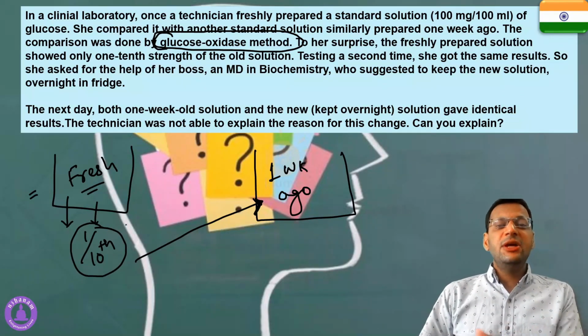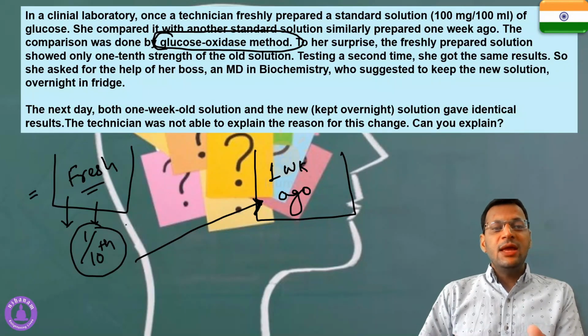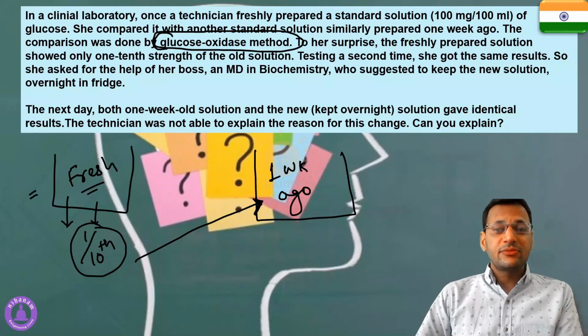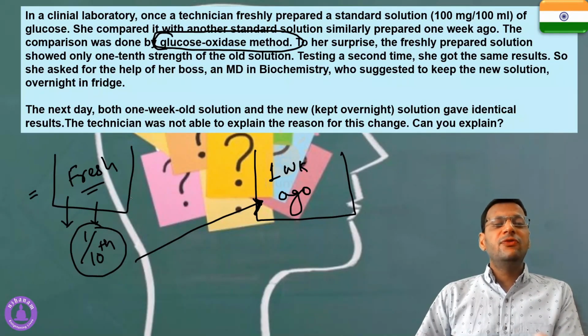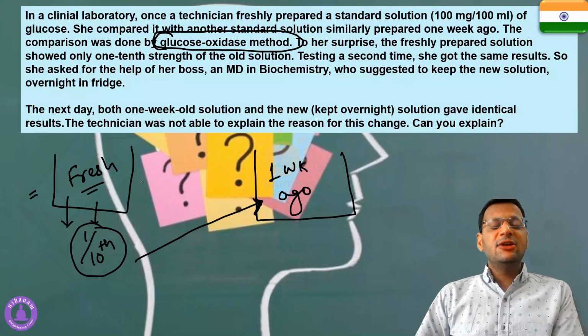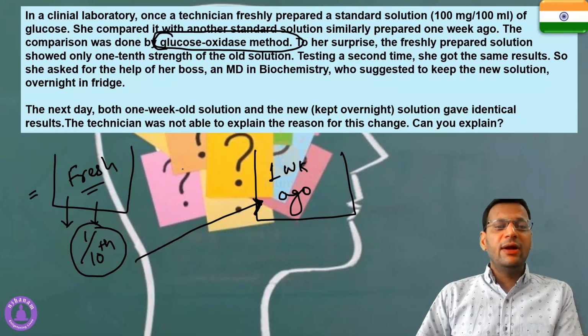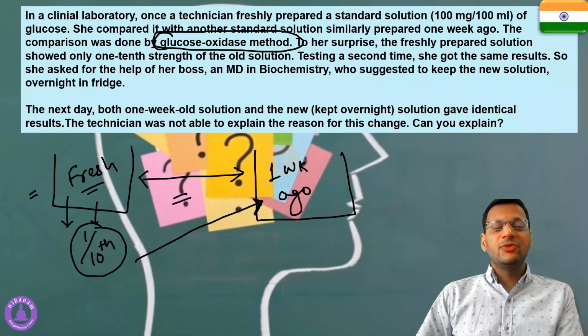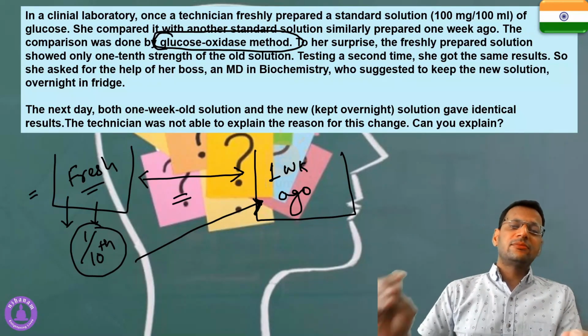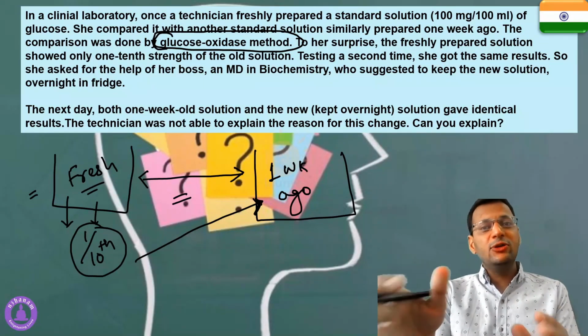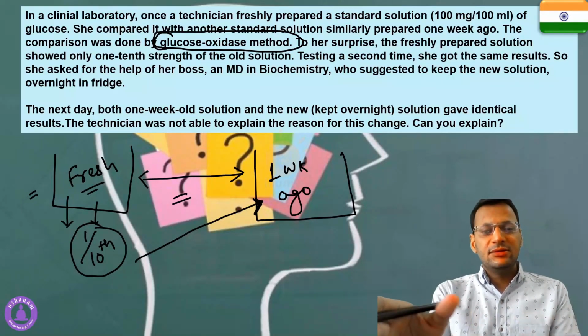So she approached her boss and asked him for help. He asked her to keep this solution in the fridge overnight, and after, let's say, 20 hours of keeping it overnight, she again calculated the strength, and this time the strength of both of them was equal. So you have to tell me, how is this possible? Can you explain this dilemma?